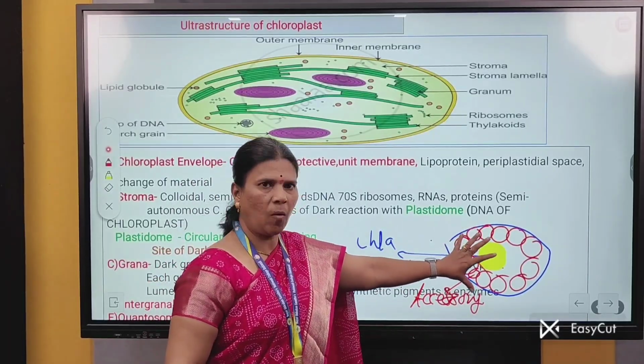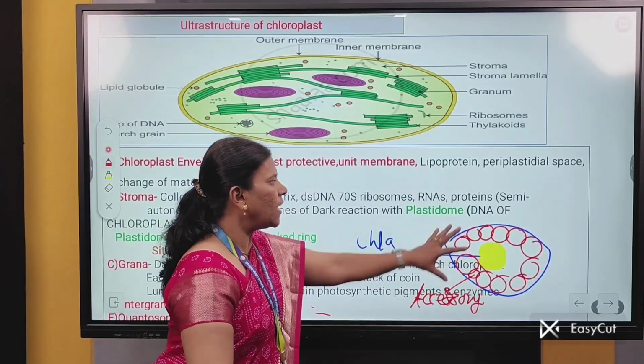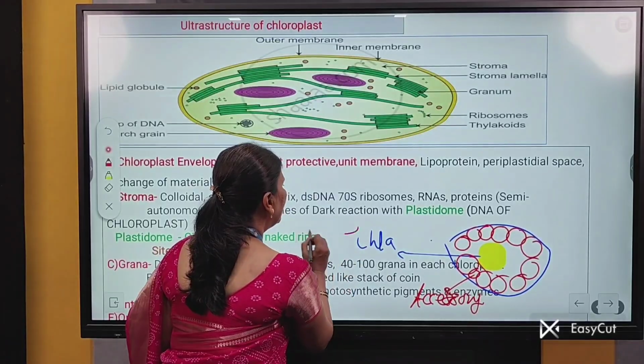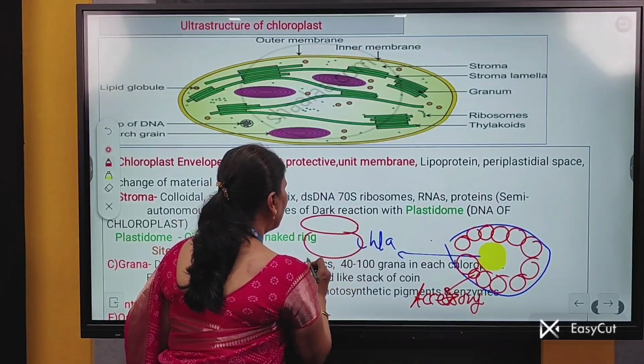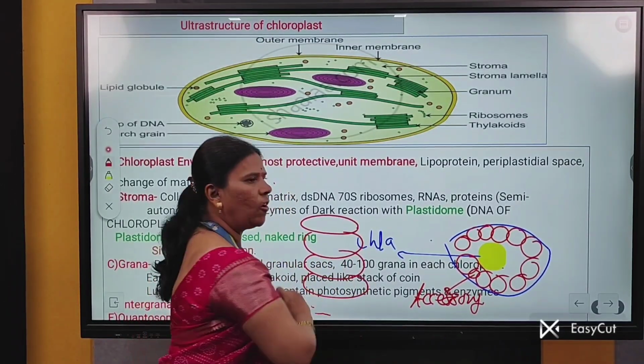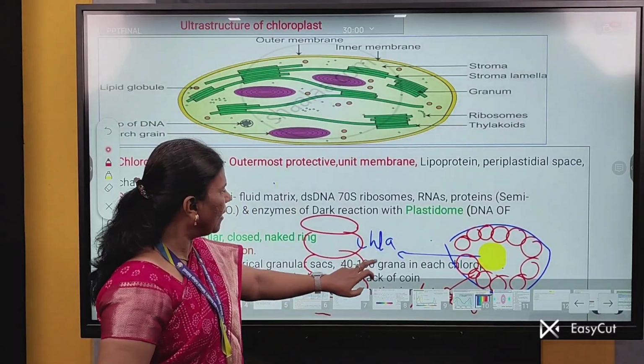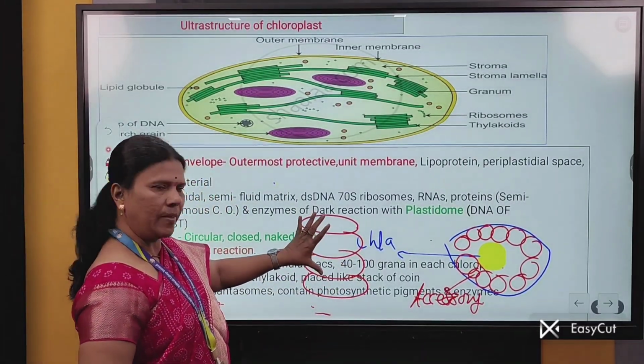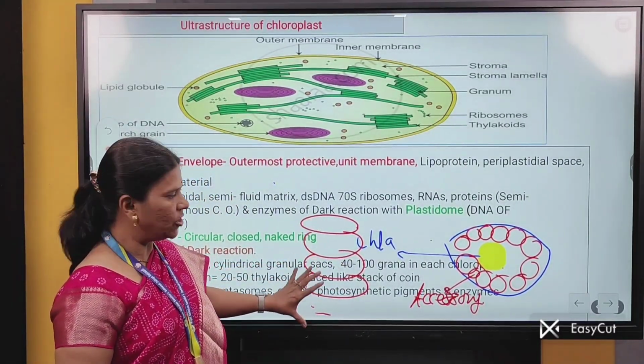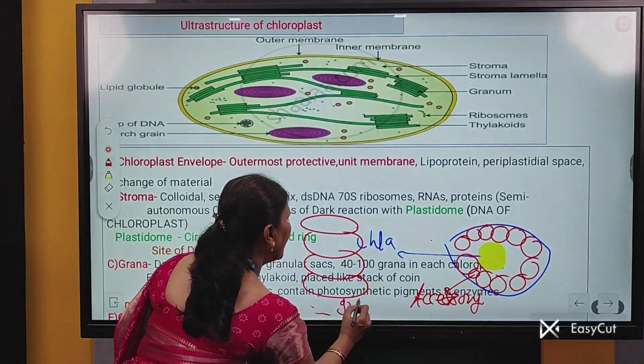Yes, it is the structure of quantasome. Where are these quantasomes present? They are present in the thylakoid, or inner membrane of thylakoid. This is a single thylakoid, second, third, fourth. Yes, this stack of coin-like structures is actually called a granum.